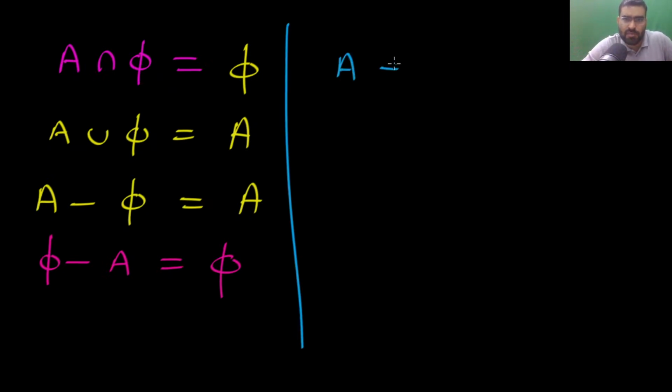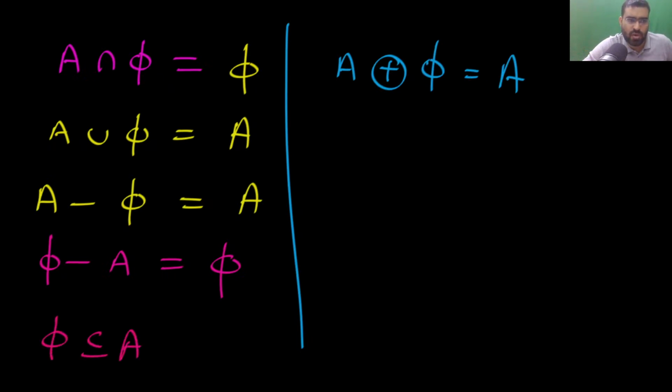Next, if you do symmetric difference with empty set, that will be A itself, because phi is the subset of A. So that is the reason the symmetric difference will be A itself. These things you can easily see. And you already know that phi complement will be the universal set.